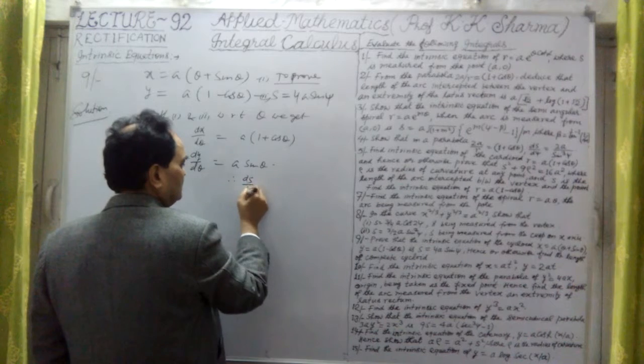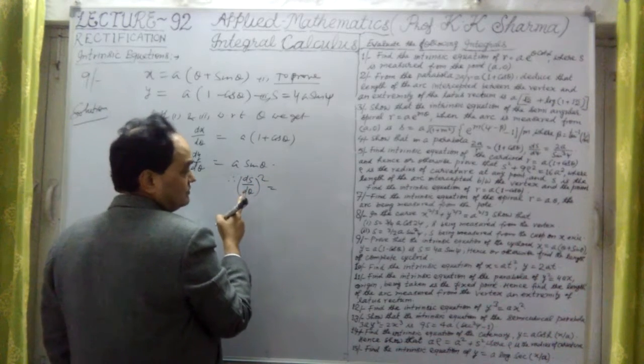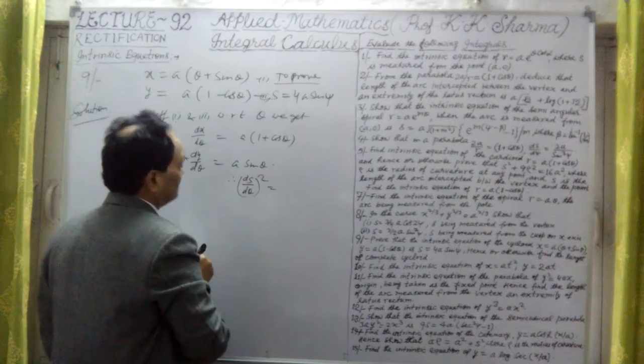Now (ds by d theta) whole square. We have to find the length of the arc.